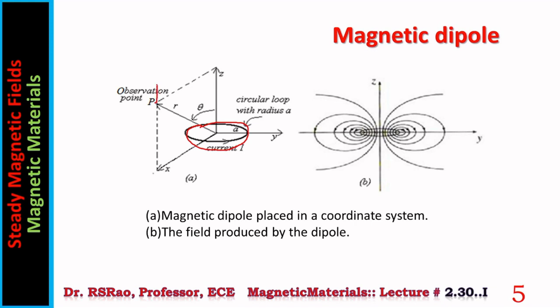The observation point is P, here. It is at a radial distance of r. The polar angle is θ. First, the current is required to be expressed in an analytical form.